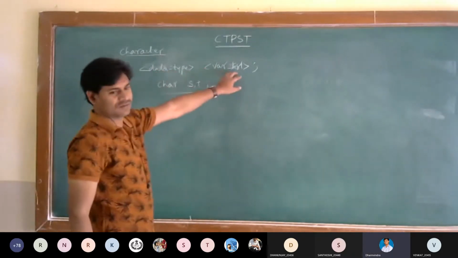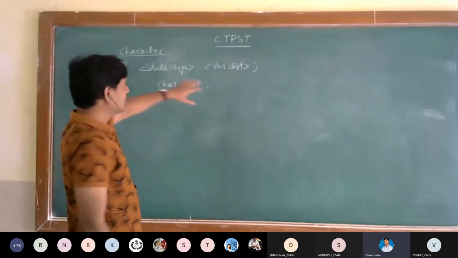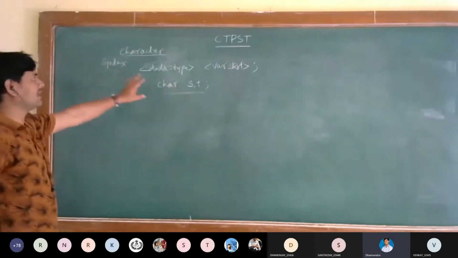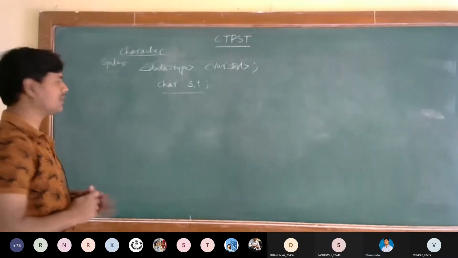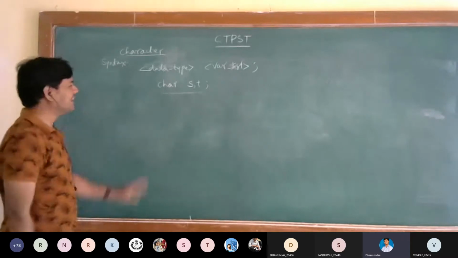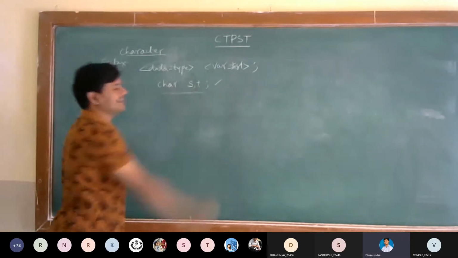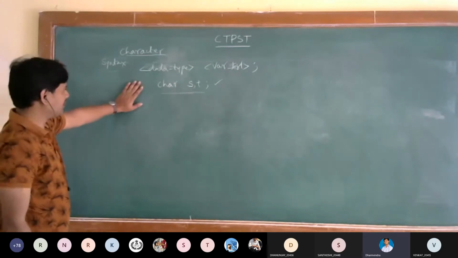It's like pseudo code, not the exact code. To understand how it should be declared, we simply write it so, but we should not write this in our program. You have to go with the actual syntax in the program.